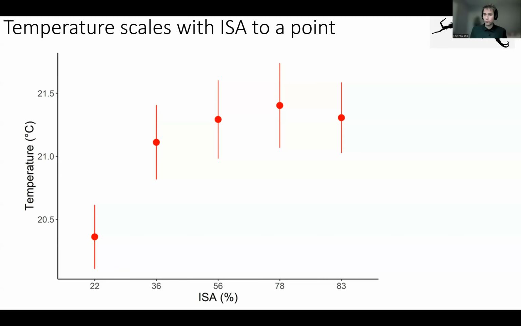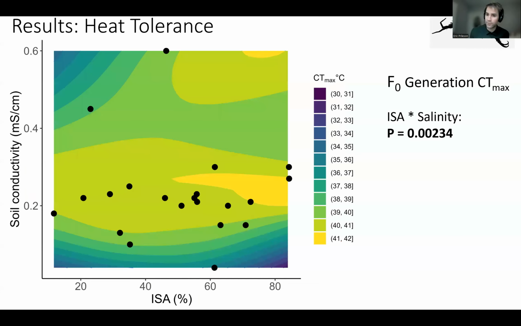Okay, so in this case, we might expect springtails from populations from higher impervious surface, or higher ISA, to express higher heat tolerance. And so let's look at our data from the field caught generation of springtails. Just briefly walking you through this figure here, we have a contour plot where impervious surface is on the x-axis and salinity, or soil conductivity, is on the y-axis.